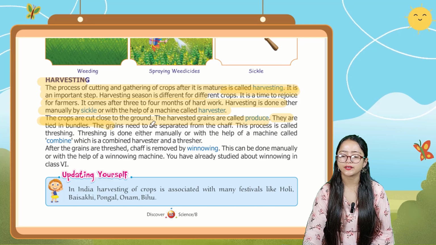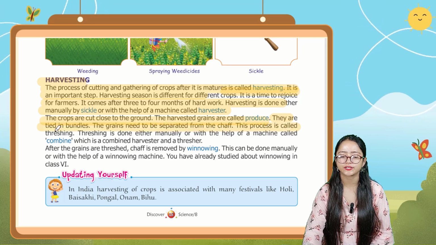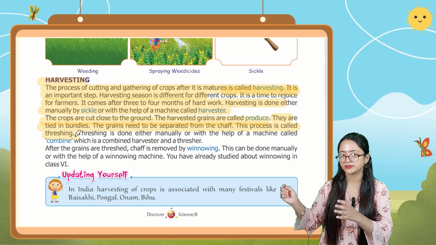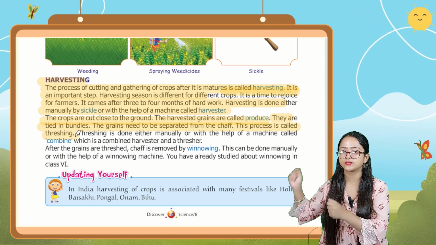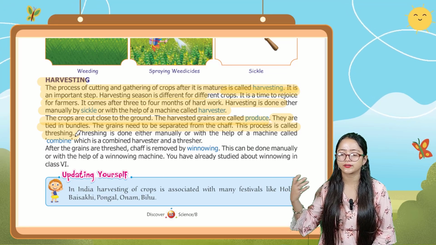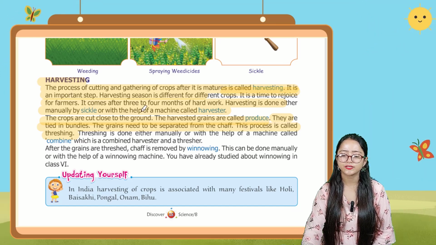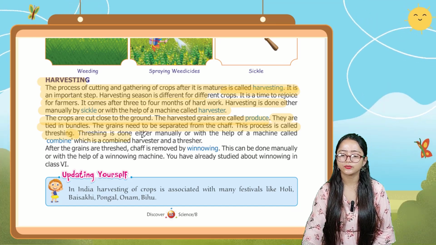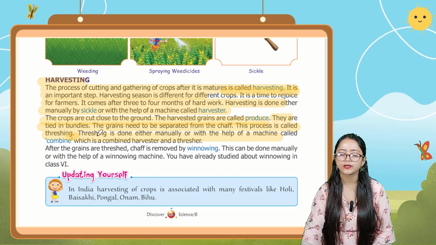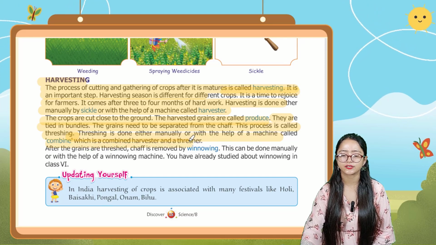The grains need to be separated from the chaff. This process is called threshing. So the grain should be separated from the chaff, and that process is known as threshing, where you are beating that crop to get the grain out of the chaff. Threshing is done either manually or with the help of a machine called combine, which is a combined harvester and thresher.